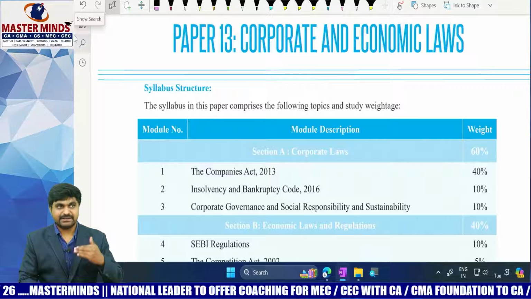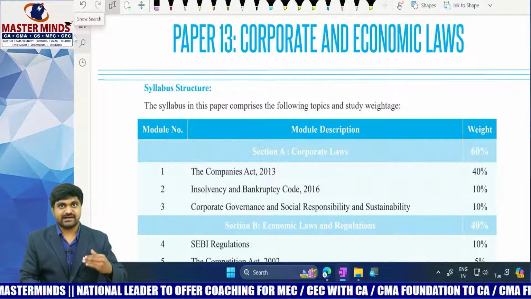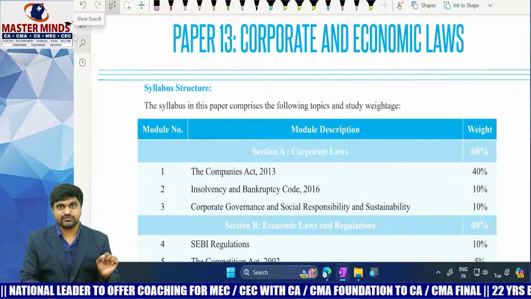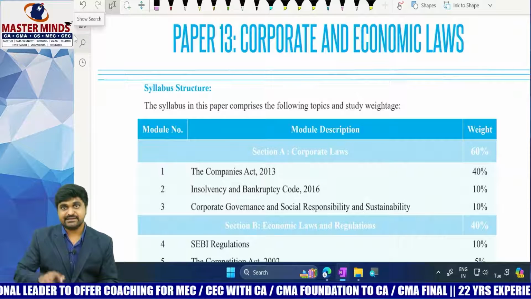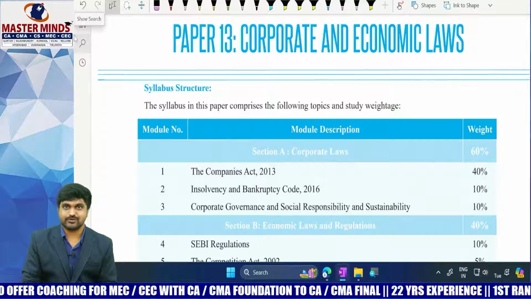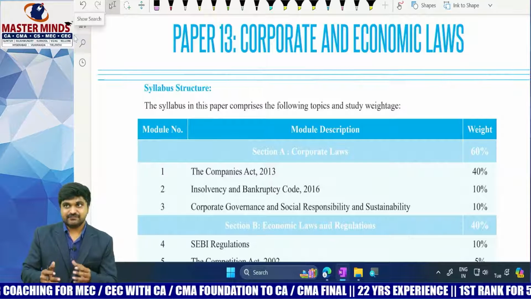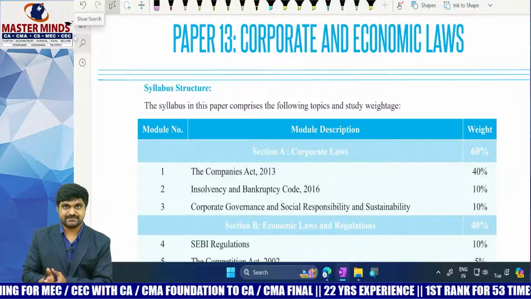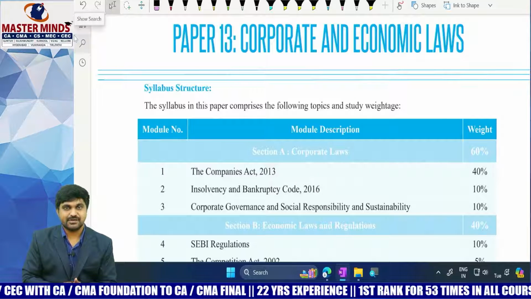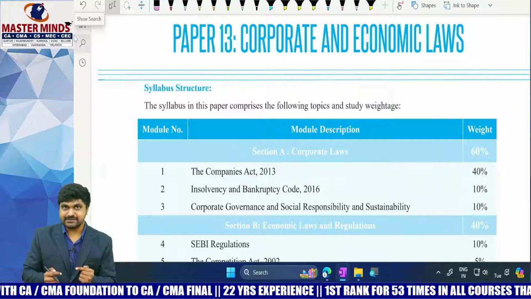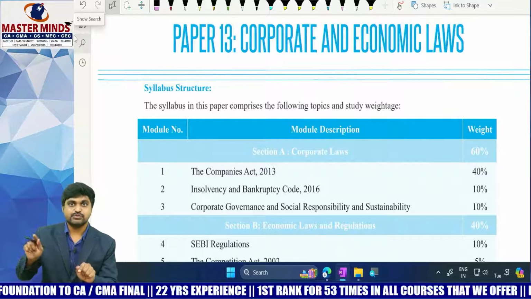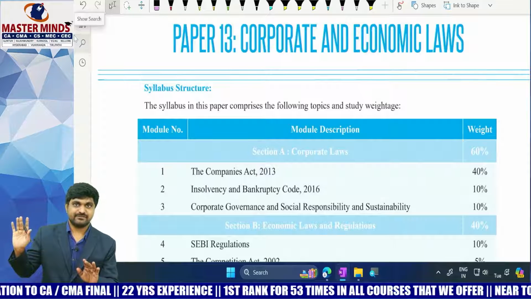Say for example, in MQP, if they asked theory questions for 50% weightage and practical questions for 50% weightage, then with respect to the public exam, the same pattern will be followed. That means for the June 2024 attempt, what pattern will be followed by CMA Institute? We can know about that pattern based on the model question paper which is applicable to the June 2024 attempt.